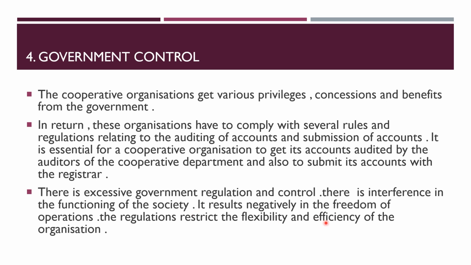What happens is that the freedom of operations is negatively affected because there is so much interference, there are so many rules and regulations. These regulations restrict the flexibility and efficiency of the working of the organization. Okay, so in this point we saw that if the government is helping these societies, in return the government wants them to abide by the special rules which are made for these cooperative societies, and at times this restricts the flexibility and efficiency of the operations.